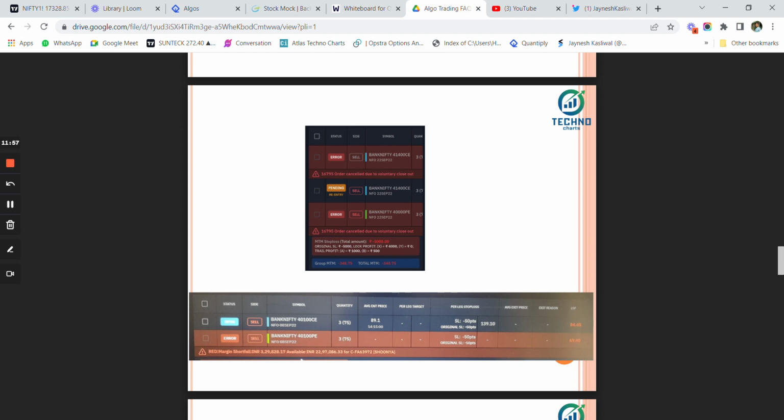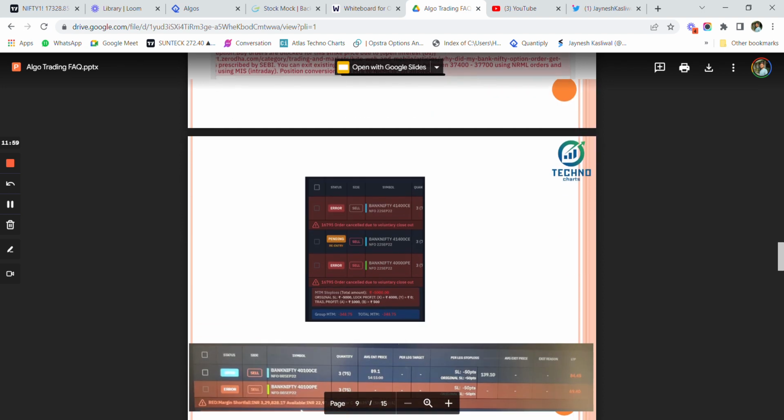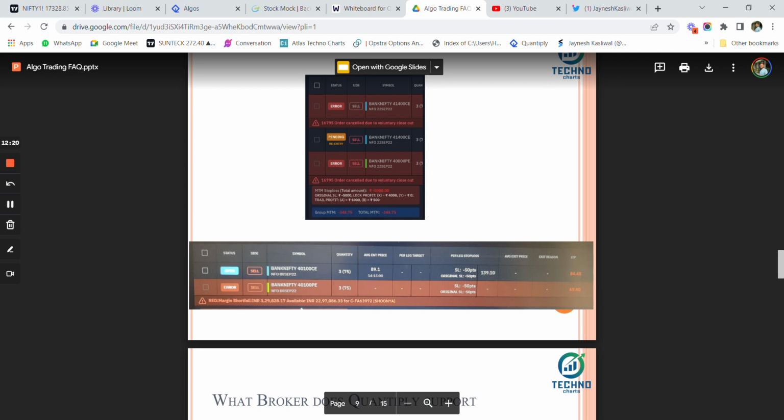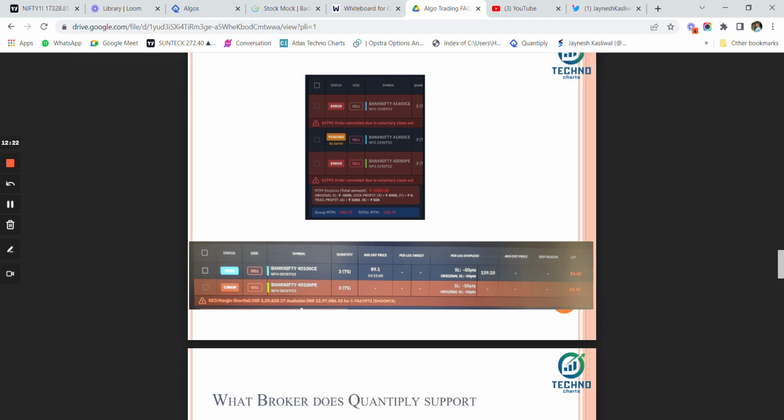It could be in any broker. So this is Zerodha, this is Finvasia, and there was one day where I had a margin shortfall issue, where there was only slightly less margin compared to the margin required, due to the sudden increase of margin requirement due to the event day or something like that, right? So these are the issues that we get, and we need to monitor the positions, and we need to close the position manually in this case.